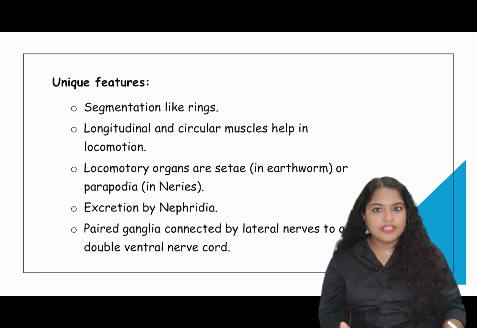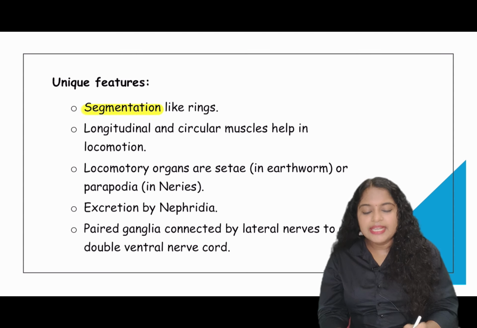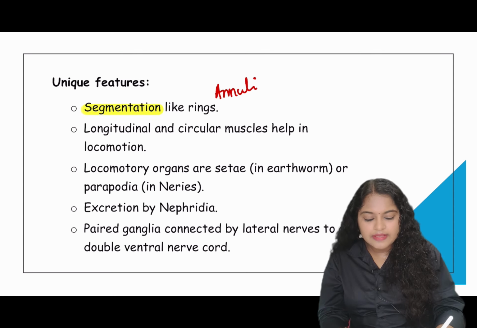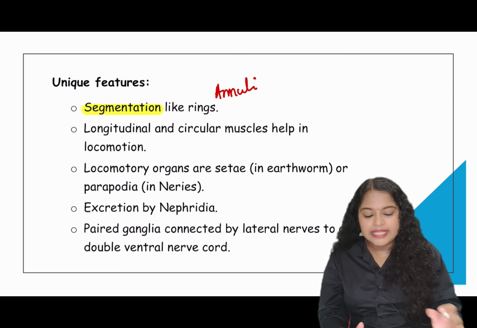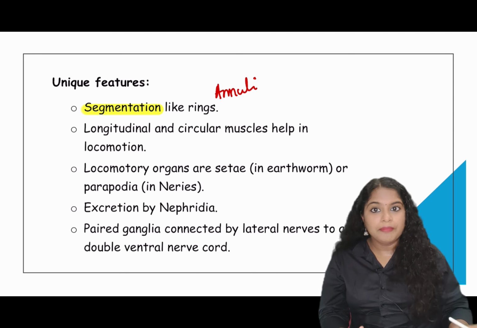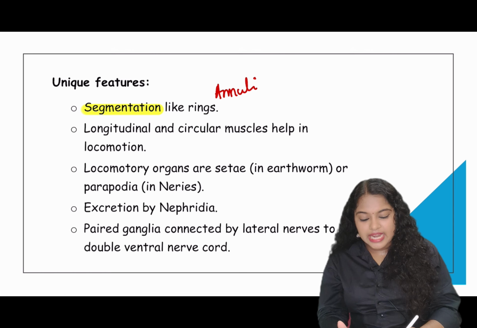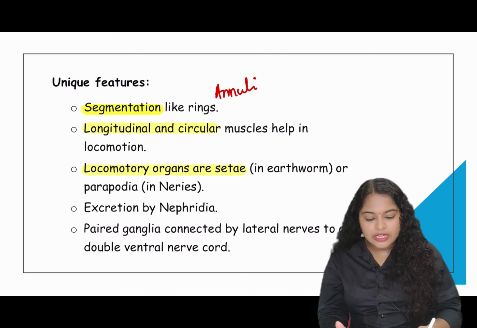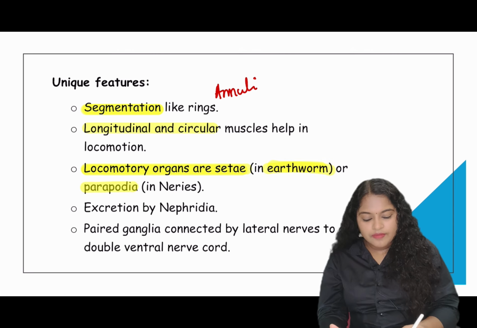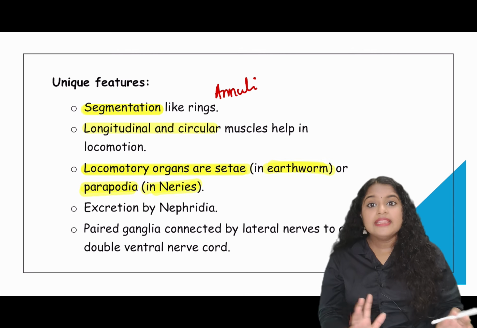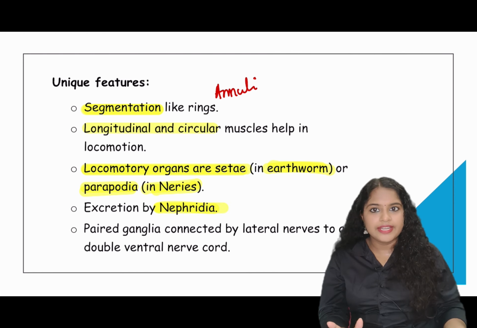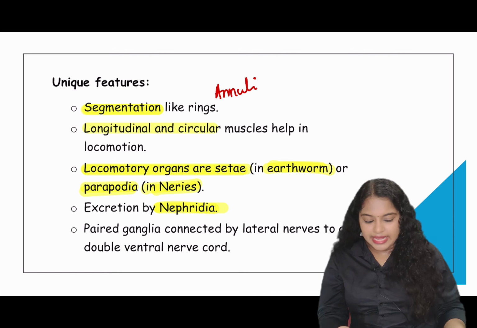Now moving on to the unique features of this phylum. They are segmented like rings and these rings are called annuli. That is why they are called Annelida. Each segment is called an annulus or metamere. The locomotion is done by longitudinal and circular muscles present in them. The locomotory organs are called setae, which are present in earthworm, and parapodia, which are present in Nereis. They have excretory structures called nephridia. This is also very important. Nephridia is the excretory structure in annelids.